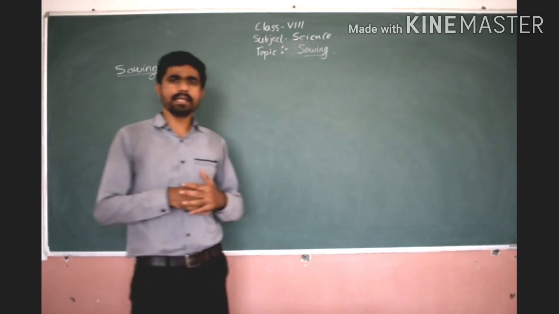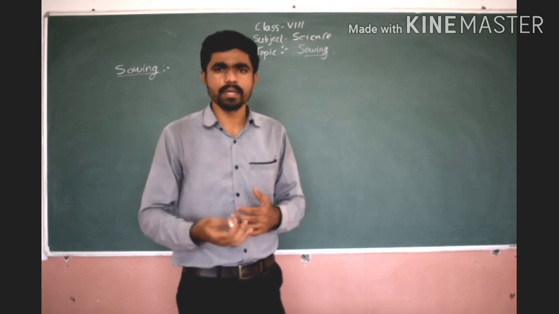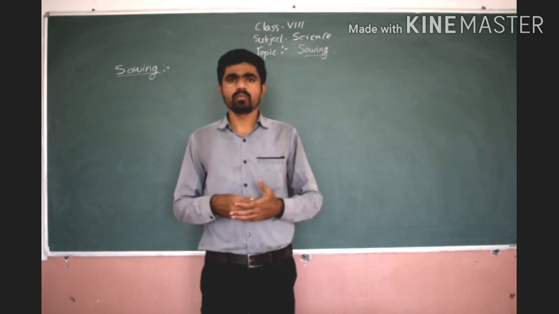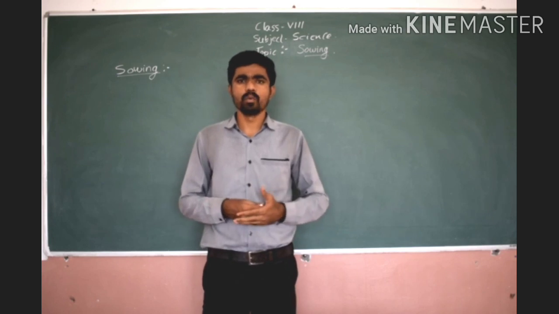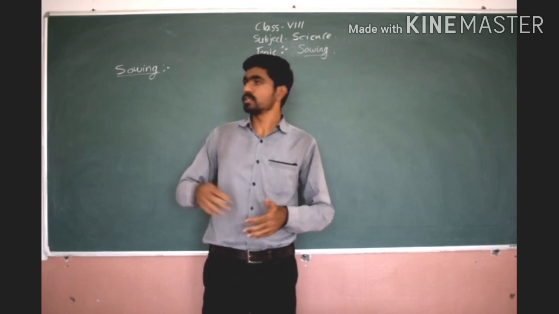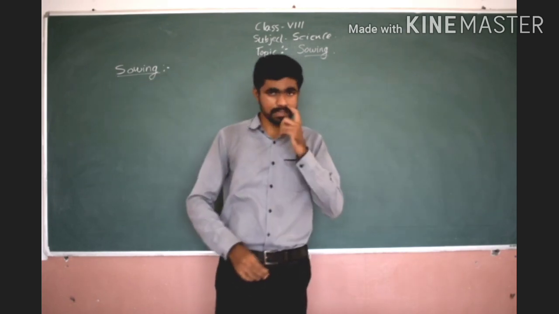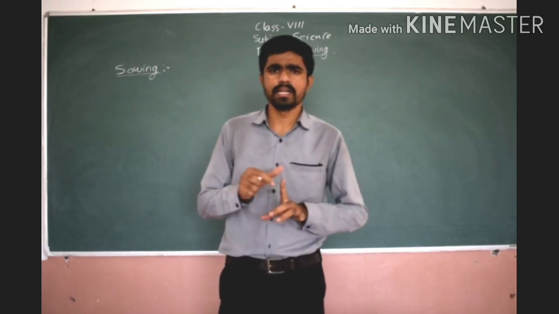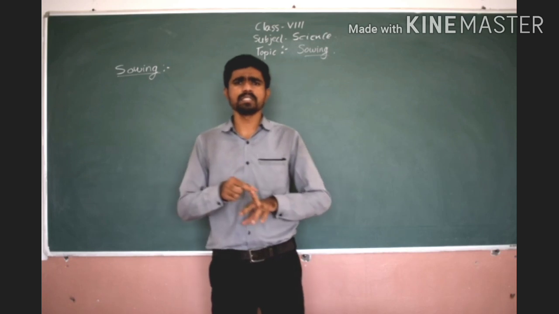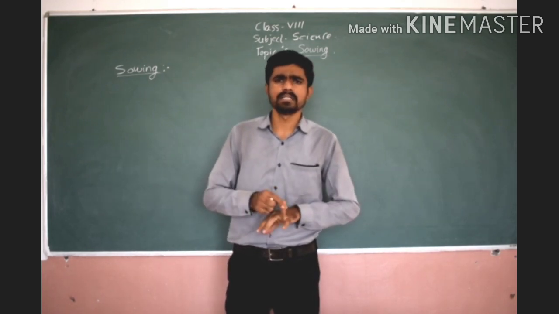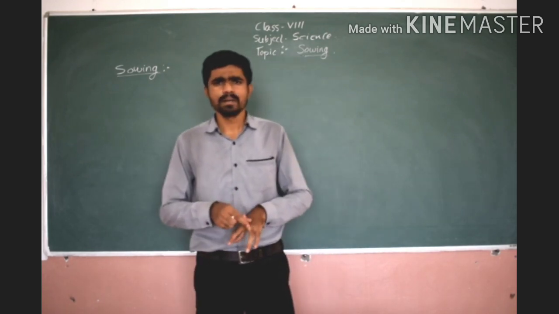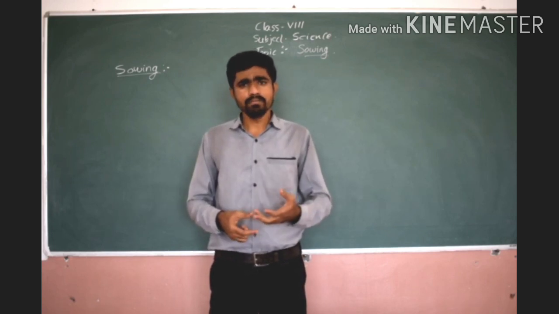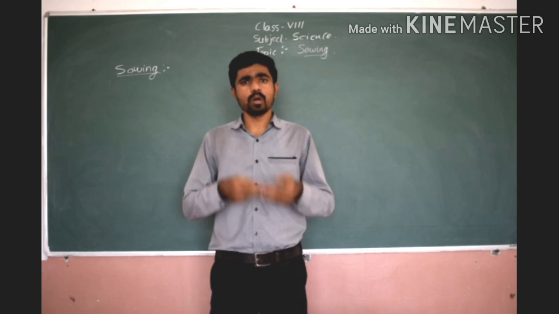But before heading on to the actual topic of sowing, we should know the factors that we need to consider. First, we should decide what type of season it is, whether it is Kharif season, Rabi season, or Zaid season, that is rainy, winter or summer, and then we will decide what kind of crop we have to take.